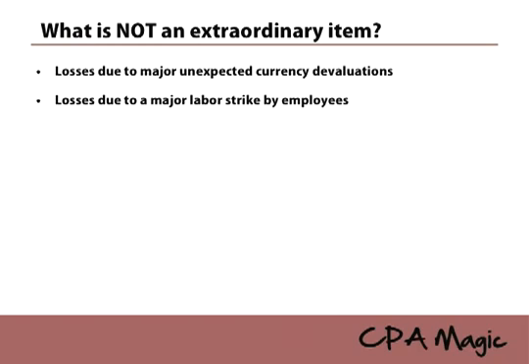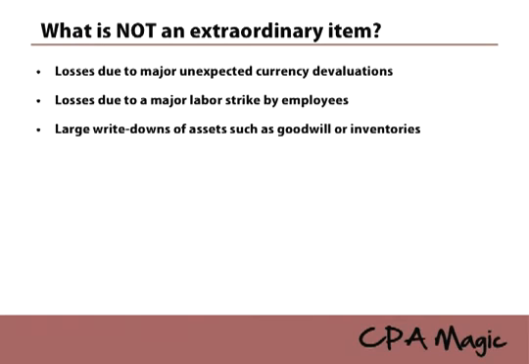Losses due to labor strikes or any kind of strike by employees is not going to be considered extraordinary. A write-down of an asset, such as goodwill or inventories, that is part of continuing operations, that is not extraordinary, no matter how infrequent it may have been. A gain or loss on the disposal of a business segment, that can either be discontinued operations or it can be continuing operations, but it will never be extraordinary. Very important. Gains, loss on disposal, never extraordinary.